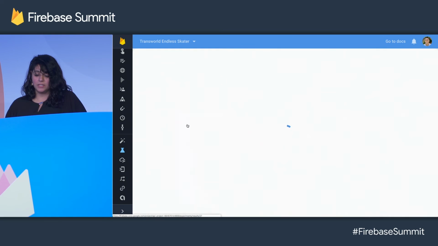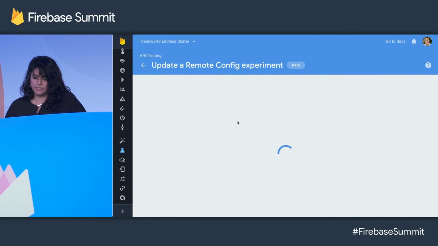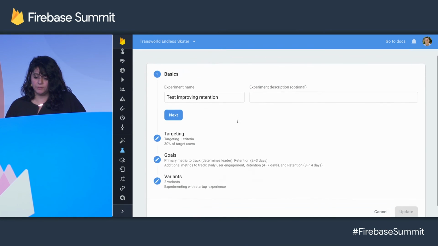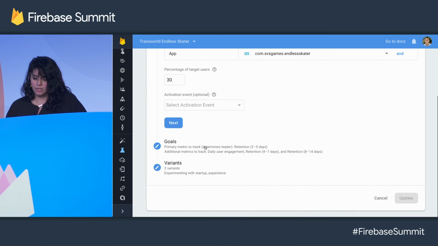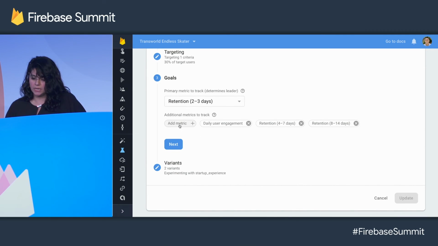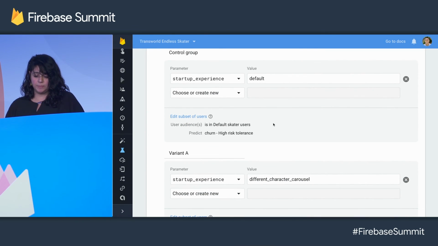Here we go. So the test for improving retention. Let me edit this, and you can see, for the same set of users, I am choosing the same app, choosing a percentage of users, and seeing if my retention will improve if I basically change the startup experience for the same set of users. So my dynamic audience of people who've never tried to swap their character out and are predicted to churn, I'm going to try two different experiences.